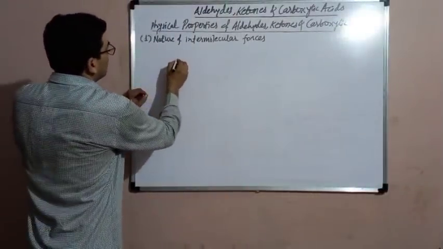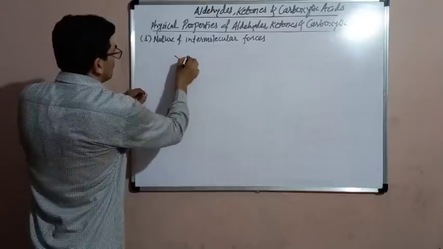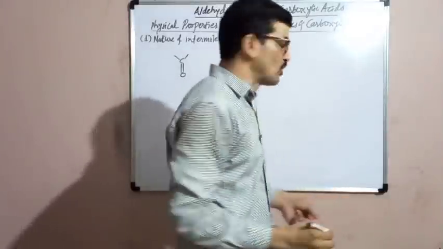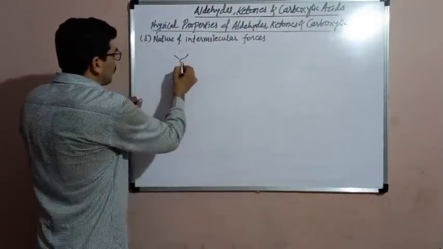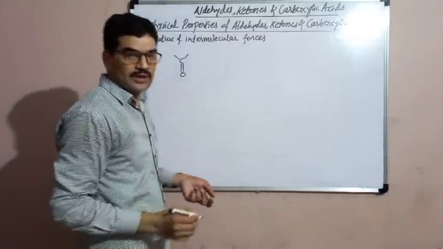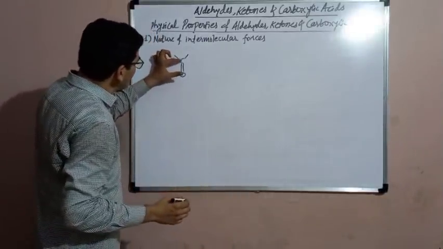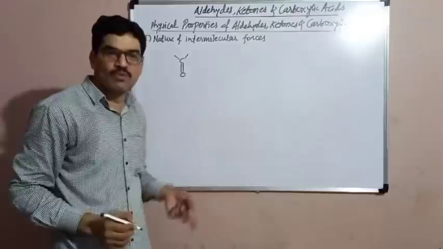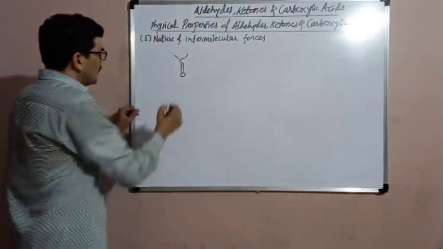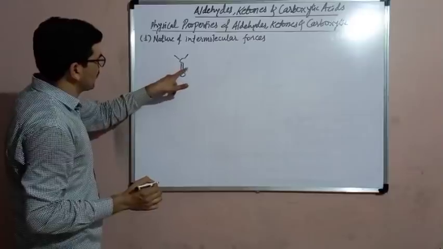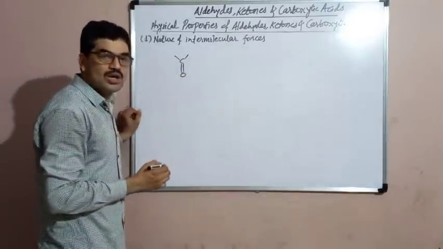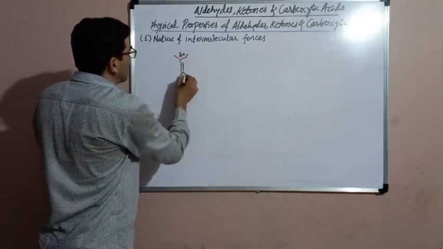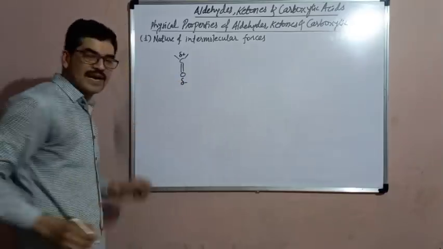So, first about the aldehydes and ketones. In the aldehydes as well as ketones, there is a presence of carbonyl group. This group is known as carbonyl group, and it contains the carbon-oxygen double bond. Due to the great difference of electronegativity between oxygen and carbon, oxygen is more electronegative than carbon. The shared electron pairs are closer to oxygen and away from carbon. Therefore, the carbon has the partial positive charge while the oxygen has the partial negative charge.